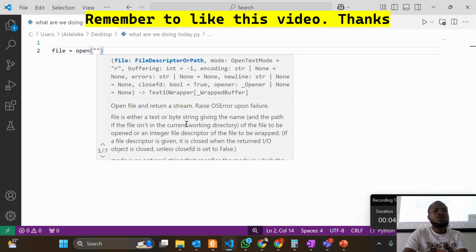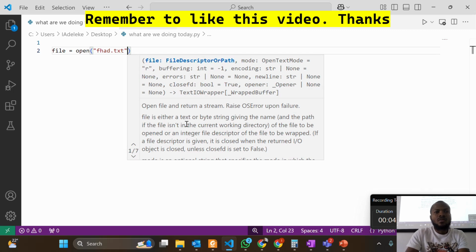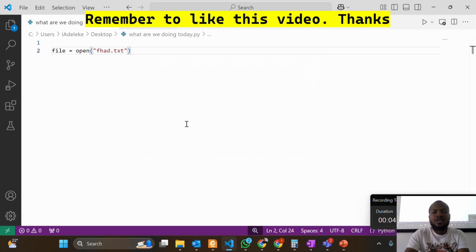Let me assume the file name is fad.txt. So if I don't write anything, what is the mode? It's the read mode. Is that understood? Then another function you can use when you open with a read mode is to read from a file.